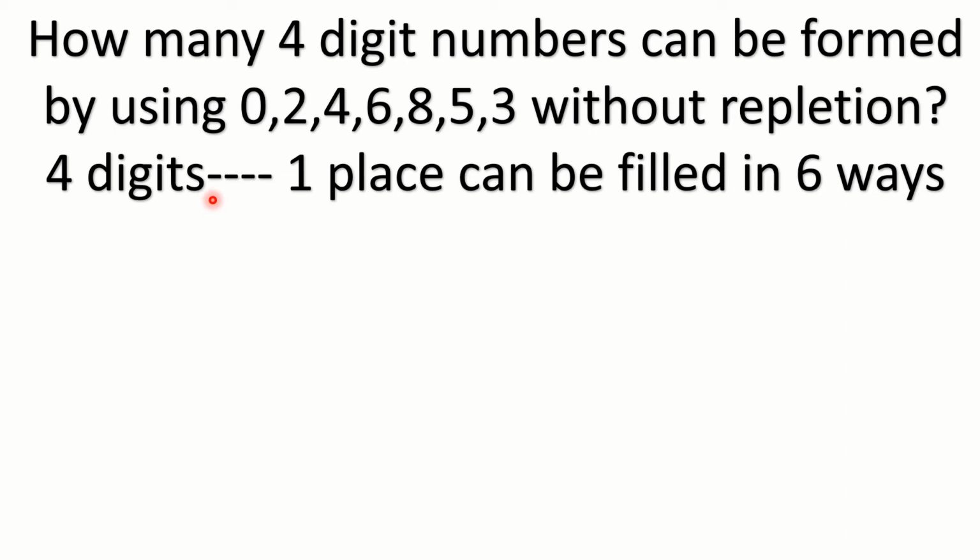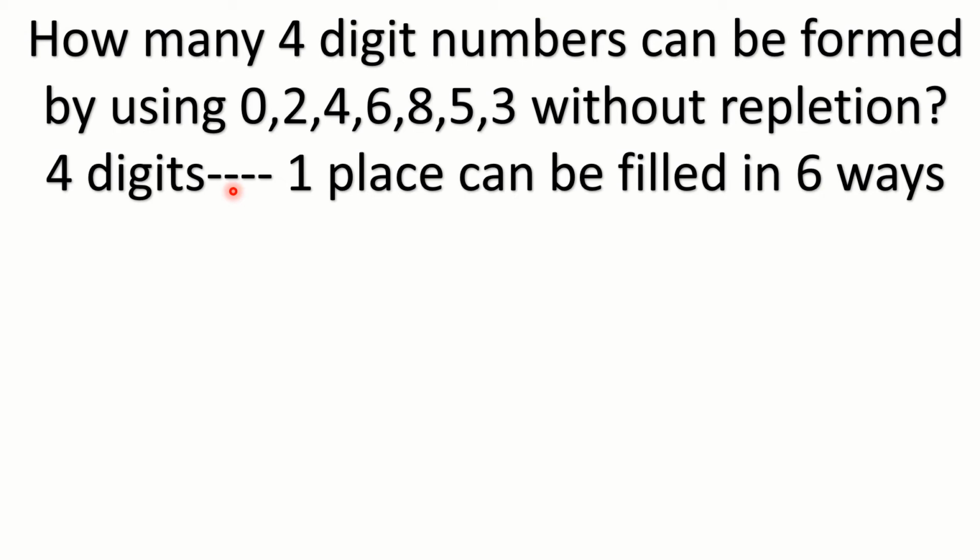You can fill the first position in 6 ways, because you cannot fill the first position with 0. If you fill the first position with 0, you get a 3 digit number, not a 4 digit number. So you are excluding the 0, and you can choose from 6 digits. 6 ways you can fill.